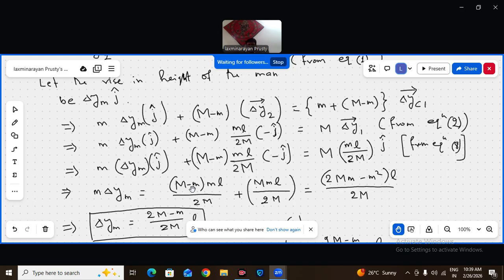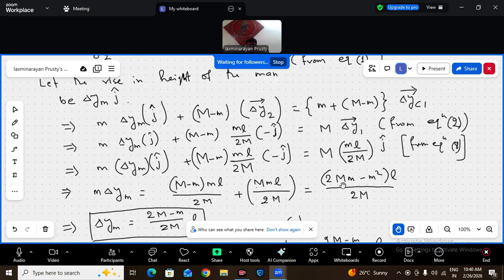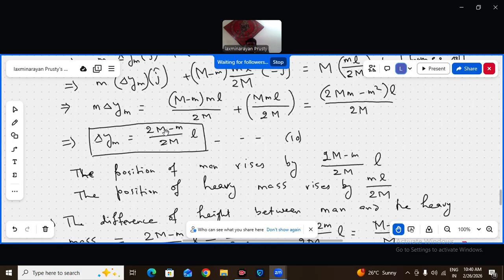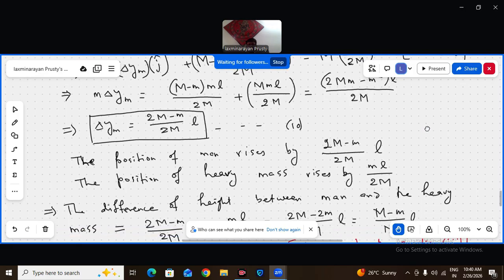M into delta m is m minus m, ml by 2m plus m ml by 2m, so 2 mm minus small m square L by 2m. So divide, cancel small m from both sides. So delta m is 2m minus m by 2m L. Okay, so the position of the man rises by this much.